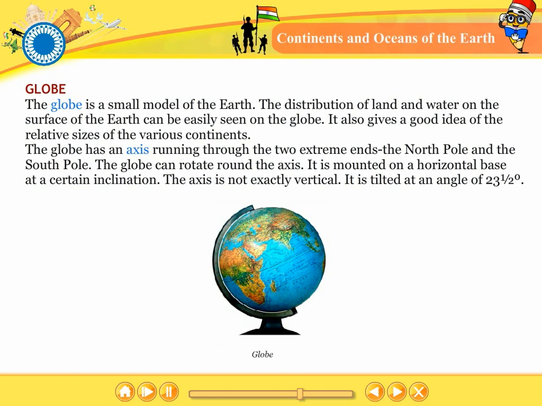Globe. The globe is a small model of the Earth. The distribution of land and water on the surface of the Earth can be easily seen on the globe. It also gives a good idea of the relative sizes of the various continents.